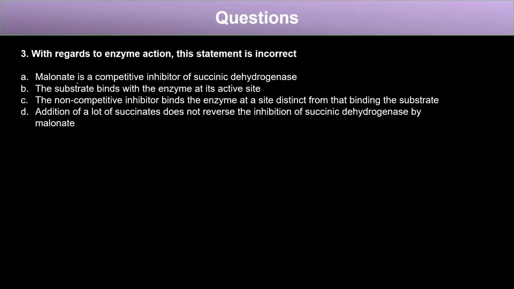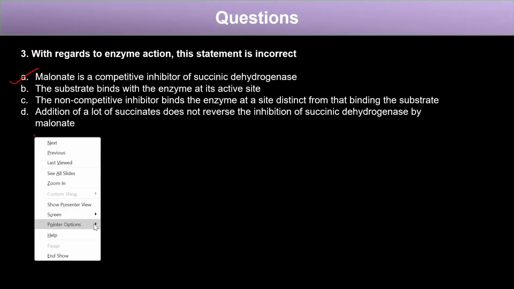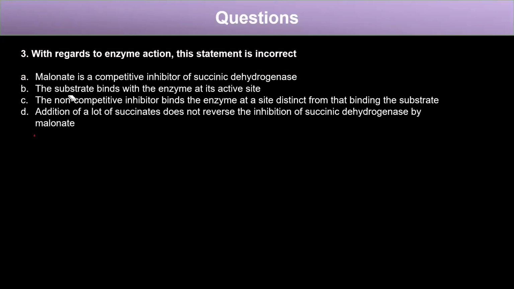Now, the third question is, with regards to enzyme action, this statement is incorrect. So the first option is, malonate is a competitive inhibitor of succinate dehydrogenase, and this is correct, as we just saw. Let's look at the other options. Okay, so the question is asking about the incorrect option. So the first one is correct.